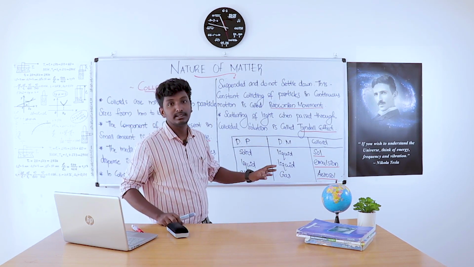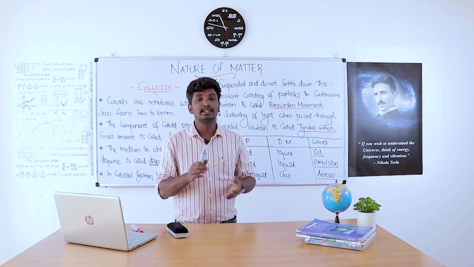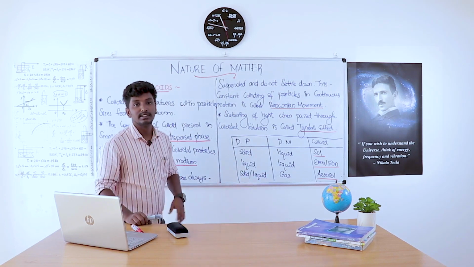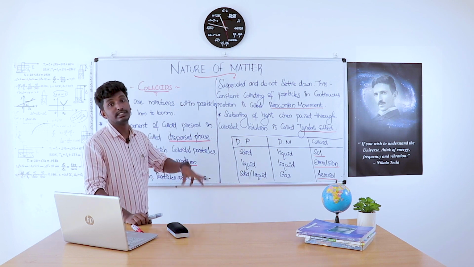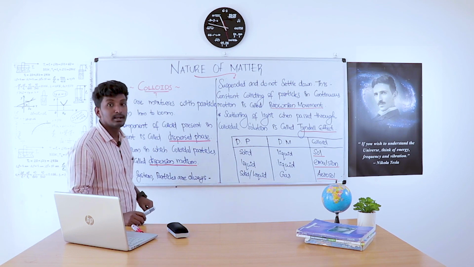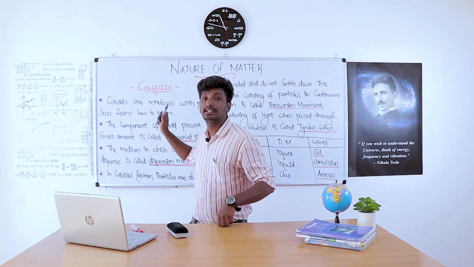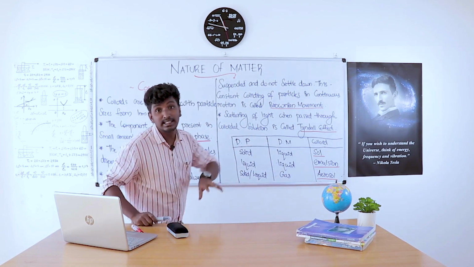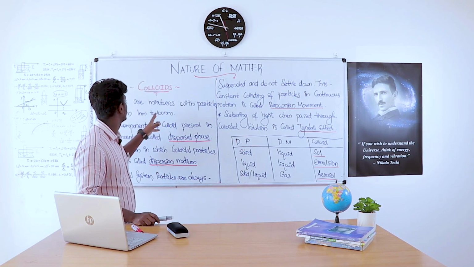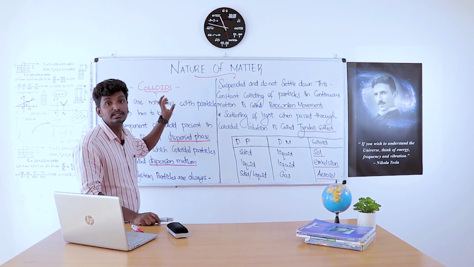These are mixtures. Mixtures are simply two or more substances combined together. We have homogeneous mixtures or heterogeneous mixtures. Colloids are also mixtures, but here the particle size ranges from 1 nanometer to 100 nanometer. If the particle sizes range from 1 nanometer to 100 nanometer, and if they are mixtures, then they can be called colloids.